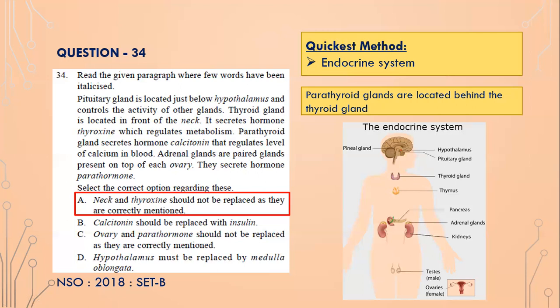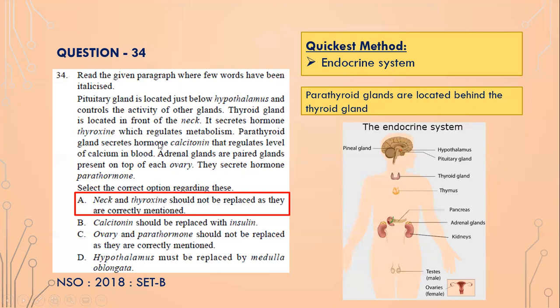Select the correct option. So again, this is adrenal glands. They are not located on top of each ovary, isn't it? Adrenal glands are located on the top of the kidneys. And neck and thyroxine should not be replaced, as they are correctly mentioned. Thyroid is in the neck, isn't it? It basically secretes thyroxine.